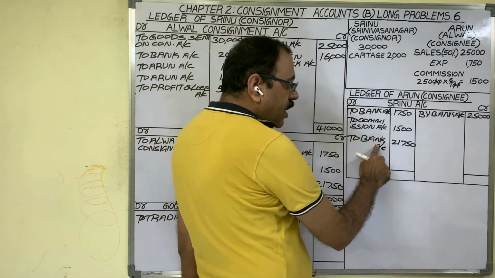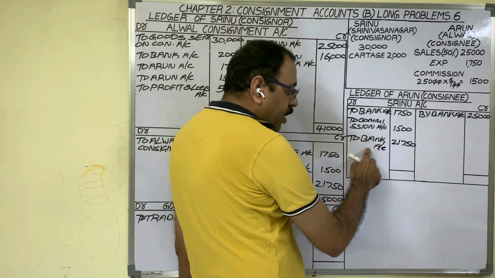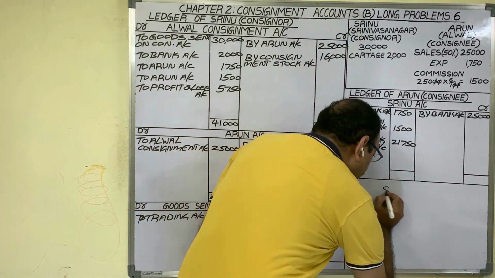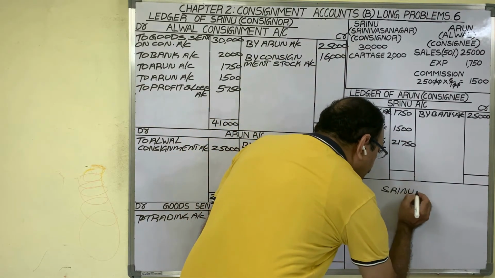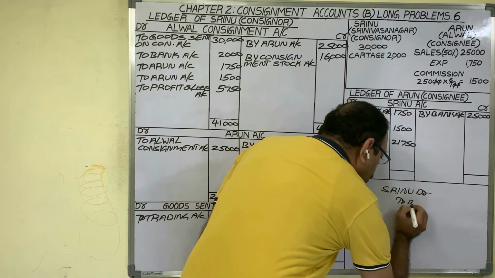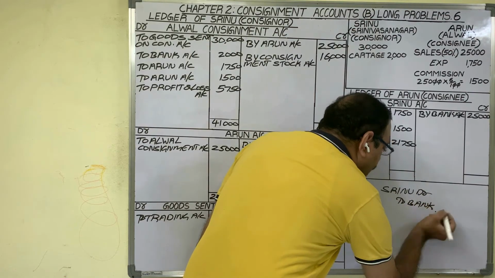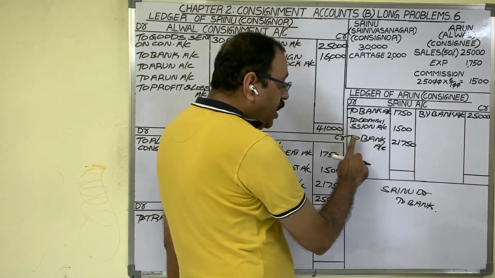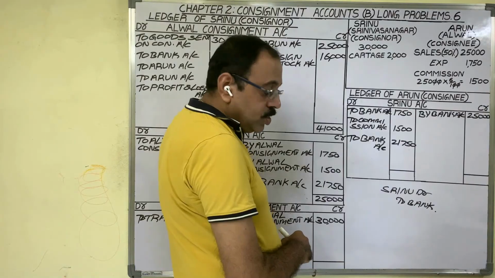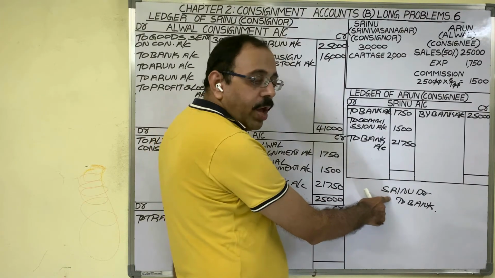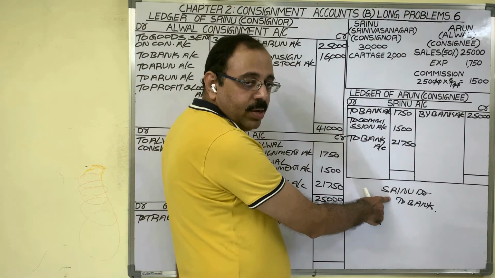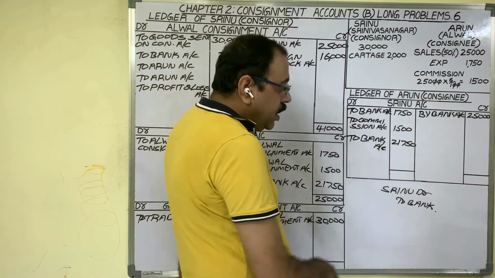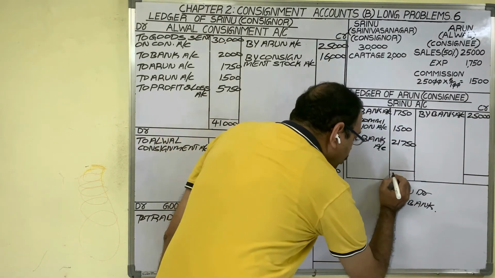If you want to post like this, what should be the journal entry? In Srinu account debit side we are writing to bank. If you write Srinu account debtor to bank account, then only you can post like this. As Srinu account is debited, in Srinu account debit side we post to bank account. So this is the entry for the due amount paid to consignor. Narration is being the entry for paying the due amount. Now two sides put the totals.